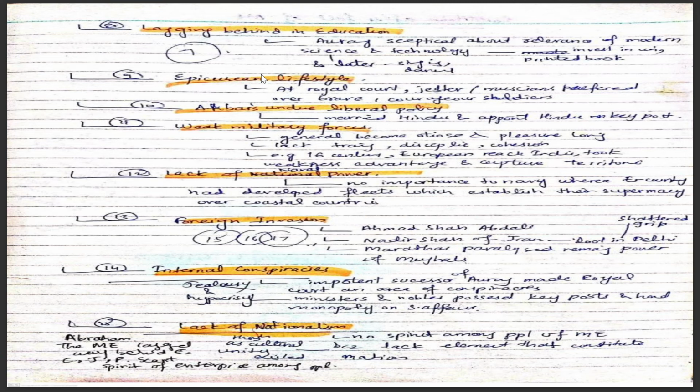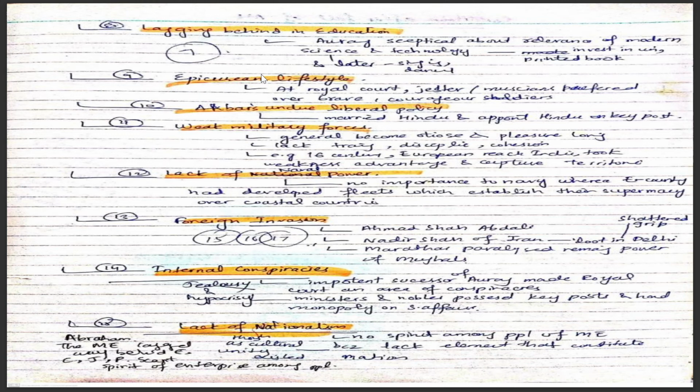Number nine is the Epicurean lifestyle, as they all lived in worldly comforts. At court, a musician was preferred over brave and courageous soldiers. So their Epicurean lifestyle is the main cause of the decline of the Mughal Empire. Number 10 is Akbar's undue liberal policy, which was that he married Hindu women and appointed Hindus on key posts to appease the Hindus.